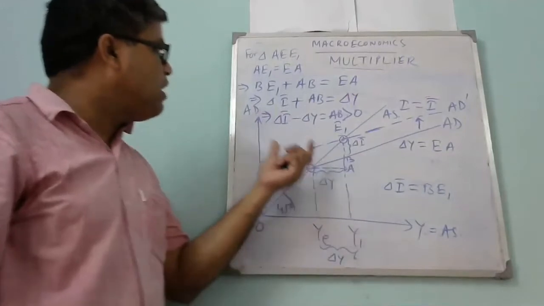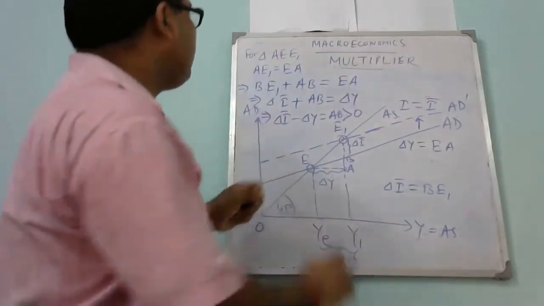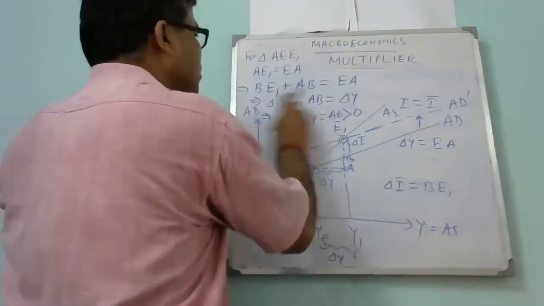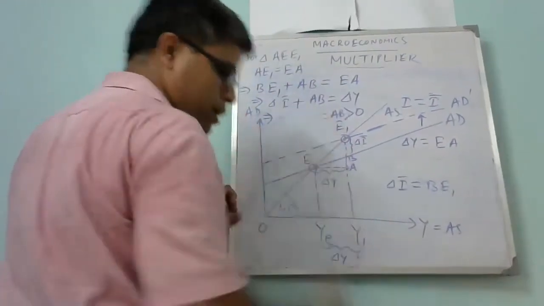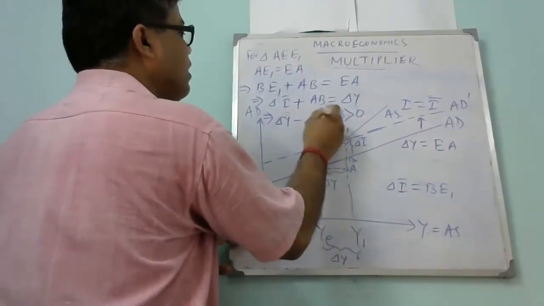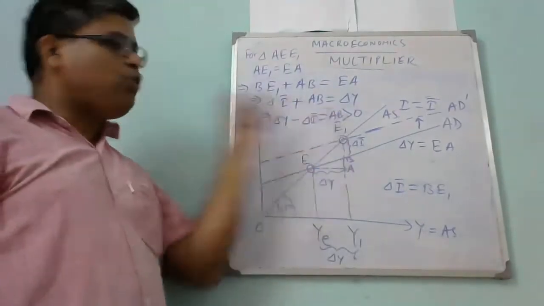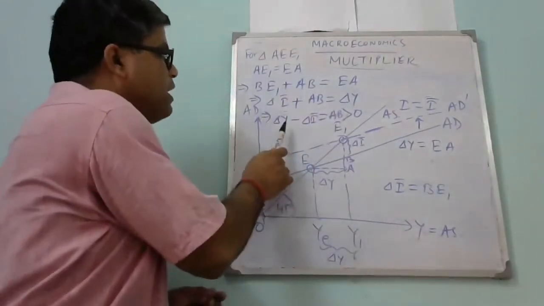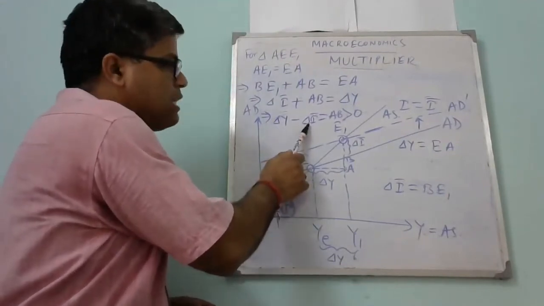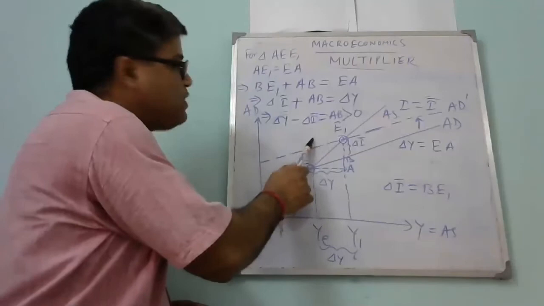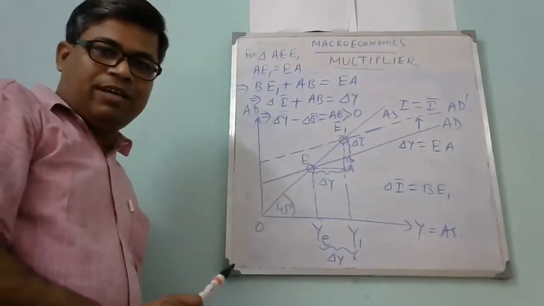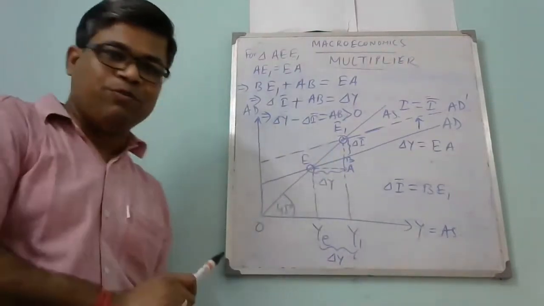So delta Y minus delta I bar is AB, which is always positive. That means the change in national income is always higher than the change in autonomous investment expenditure. The result will always be greater than 0.